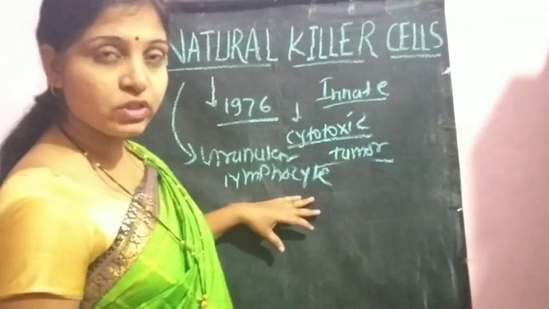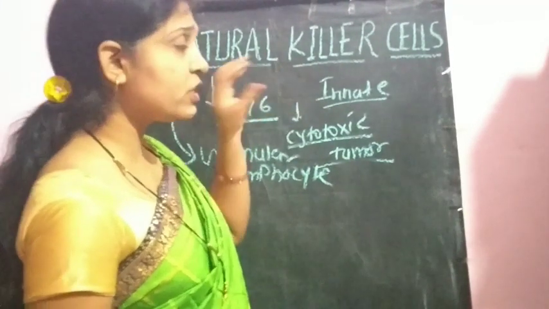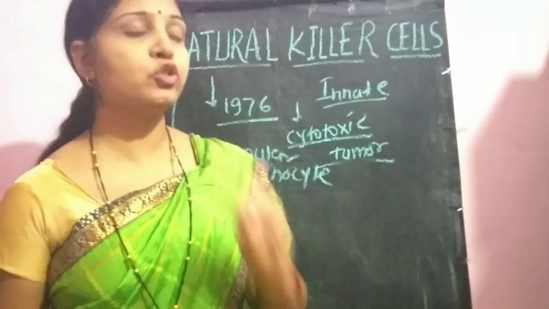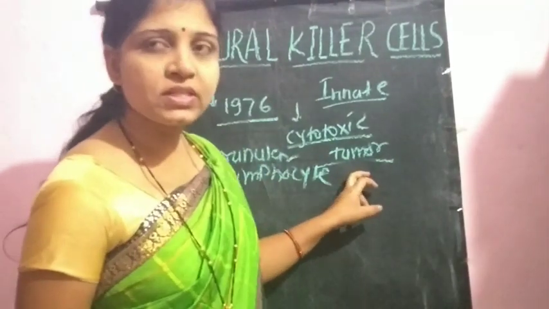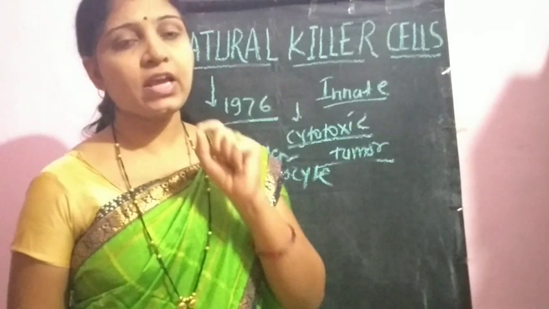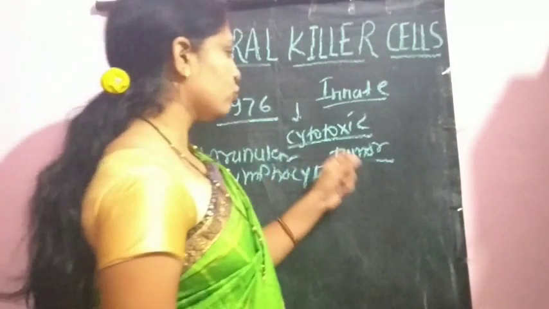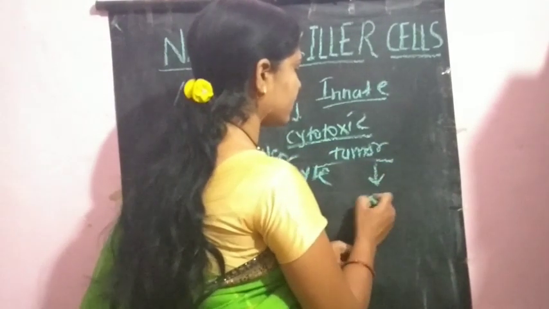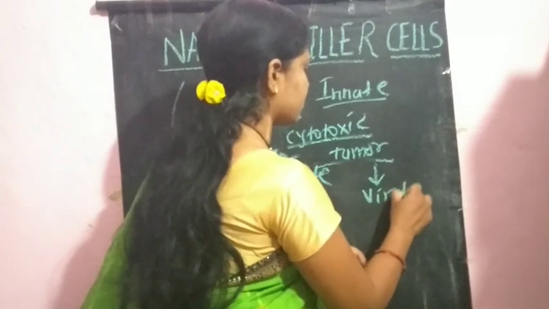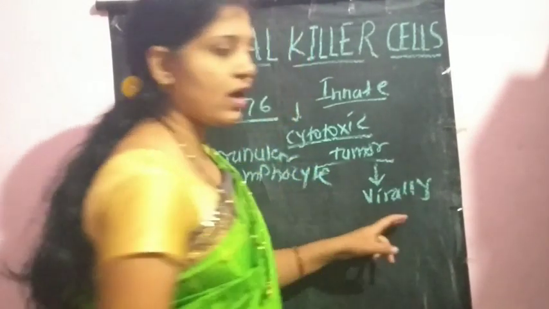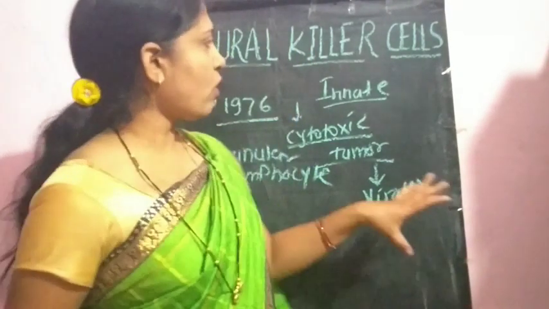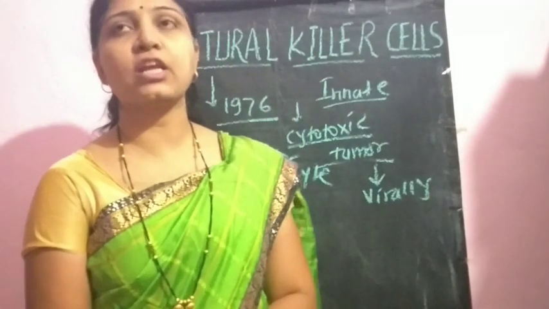These lymphocytes are preferentially responsible for showing activity towards tumor cells, and in other words they are able to show activity against virally infected cells. For that, these natural killer cells are formed.